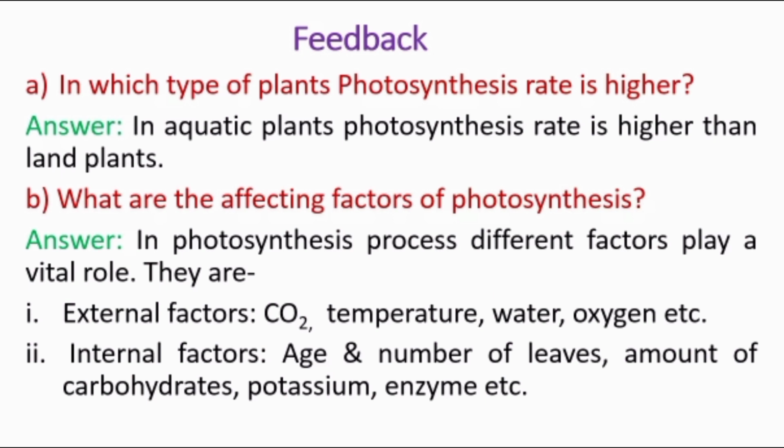External factors of photosynthesis are carbon dioxide, temperature, water, oxygen, etc. Internal factors of photosynthesis are age and number of leaves of the plants, amount of carbohydrates, potassium, enzyme, etc.